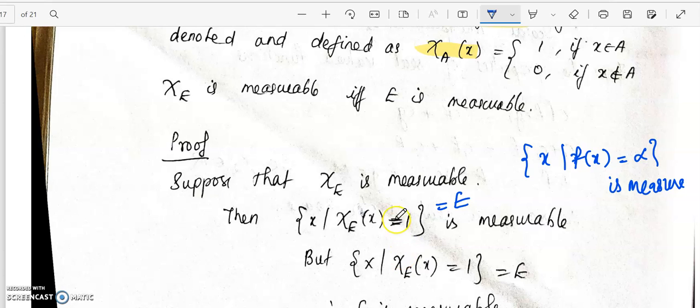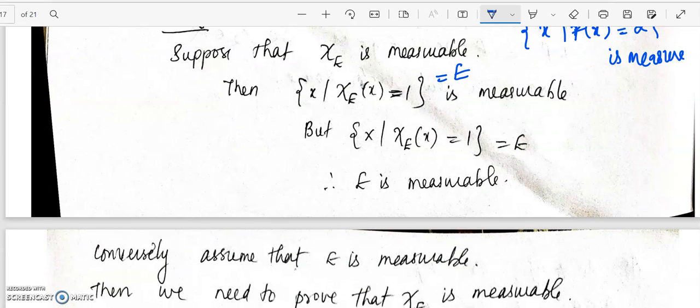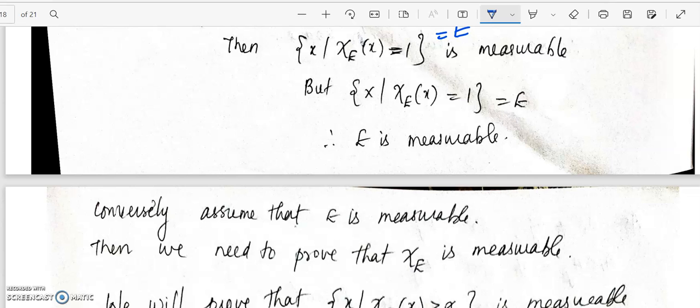Now we are given that E is measurable. Since E is measurable, this set will be a measurable set. So therefore we can conclude that chi E is measurable. So that gives the first part: if chi E is a measurable function, then E will be a measurable set. Now we need to prove it the other way. That is, E is given to be a measurable set, and we need to prove that the function chi E is measurable.